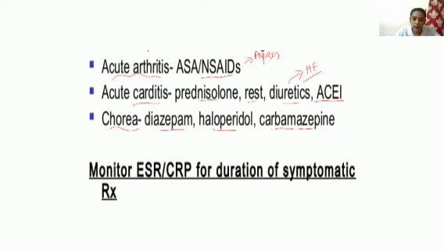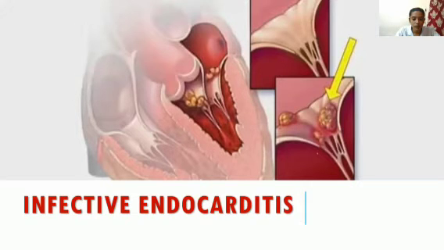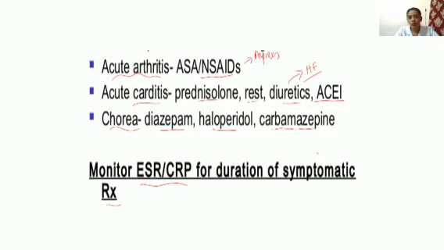And supportive management, we saw that rest can be given, valve replacement can be done, and monitor ESR and CRP for the duration of symptomatic treatment. Okay, so if the patient is symptomatic, then at frequent intervals, ESR and CRP levels also should be monitored. Okay, so that's all about rheumatic fever.